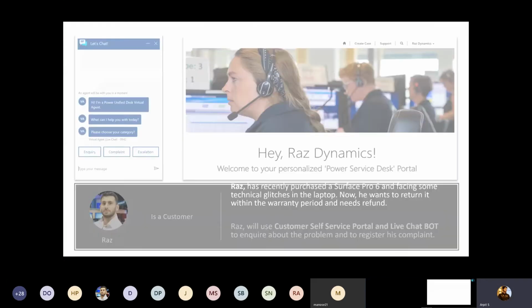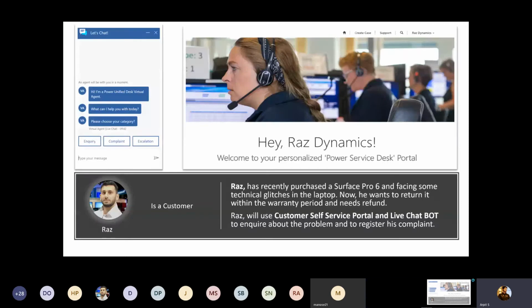Now let's check who is responsible for what. Let's talk about Raz. Raz is a customer who has recently purchased a Surface Pro laptop from the Microsoft Store, and he's facing some technical glitches. As soon as he unpacked the laptop, he found that the laptop is broken, and now he wants to return it within the warranty period and needs a refund from the Microsoft Store.